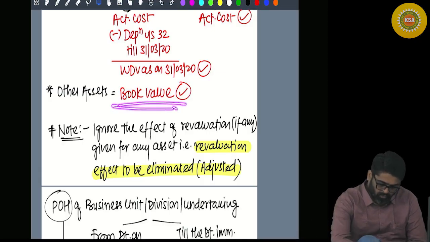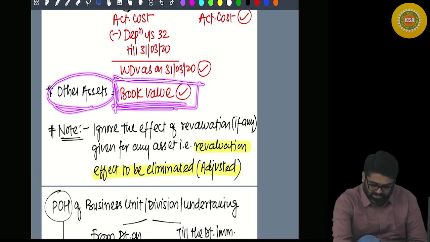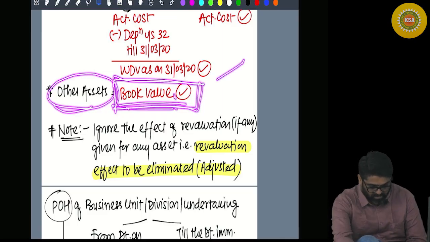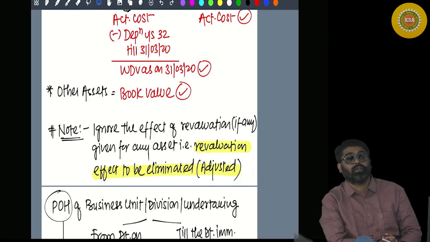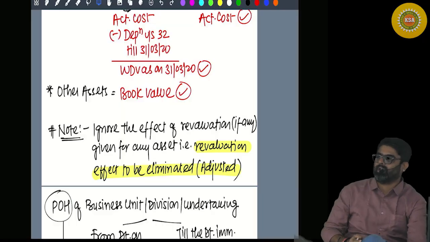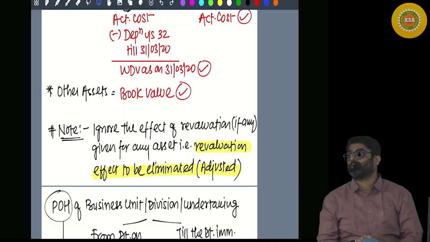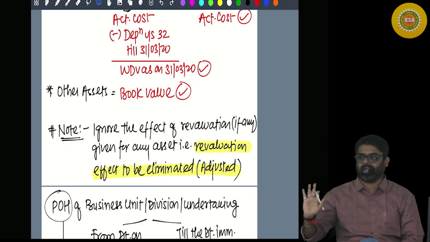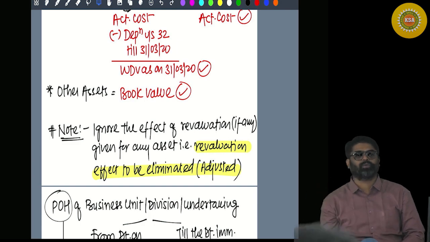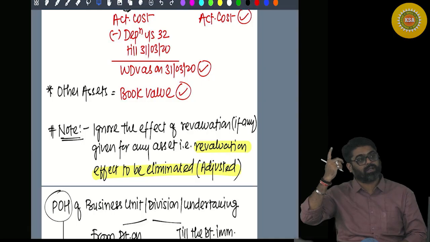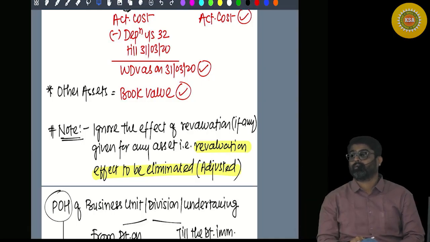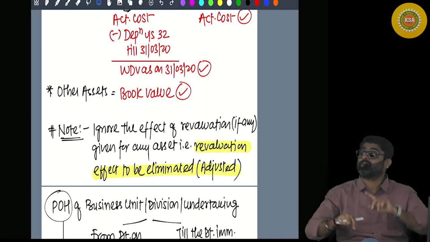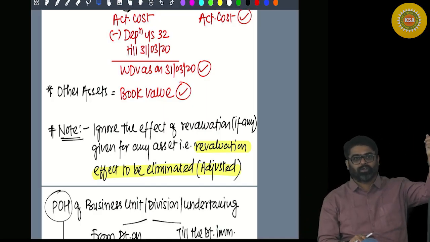All the remaining assets you are going to take at book value, but remember, for the assets whose balance sheet value you are taking, if in this balance sheet value you have done some revaluation, the effect of that revaluation has to be eliminated. Meaning the actual cost of land was 10 lakhs. So in the balance sheet, the land was recorded at 10 lakh. But immediately prior to slump sale, what you did? You did an upward revaluation of the land and you showed 50 lakh as the book value of the land. Meaning 40 lakhs extra. And that 40 lakhs you have credited to revaluation reserve.